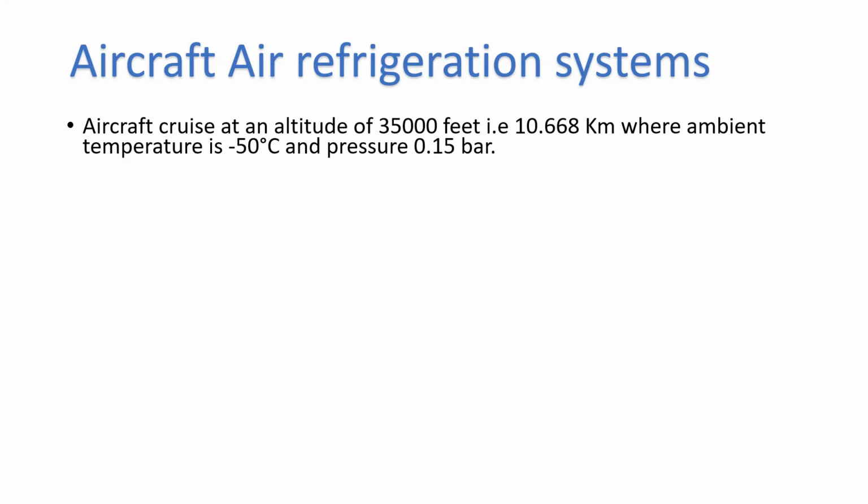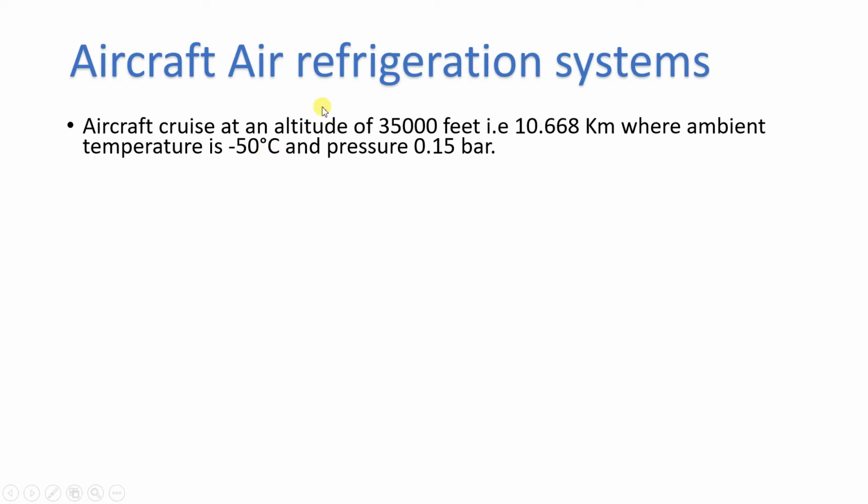It can be 45,000 feet as well. At 35,000 feet the ambient temperature is -50 degrees Celsius, and the pressure is approximately 0.15 bar. For human beings, how much pressure is required? 1 atmospheric pressure. And the temperature required is also higher as compared to -50 degrees.